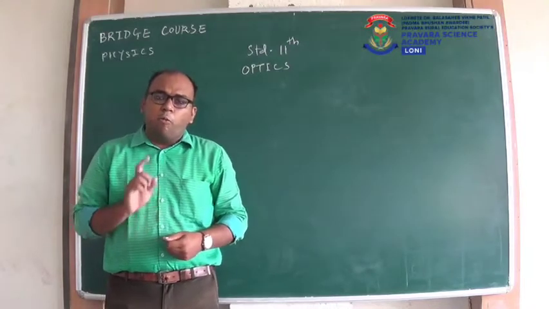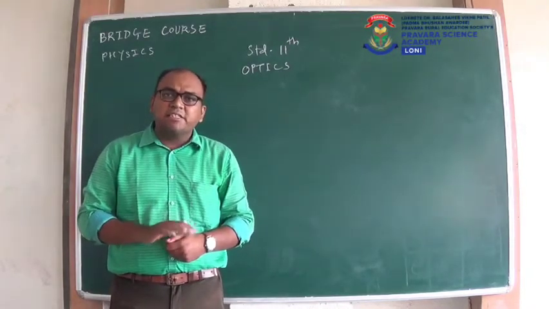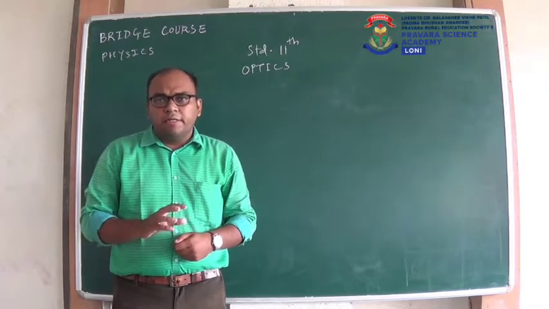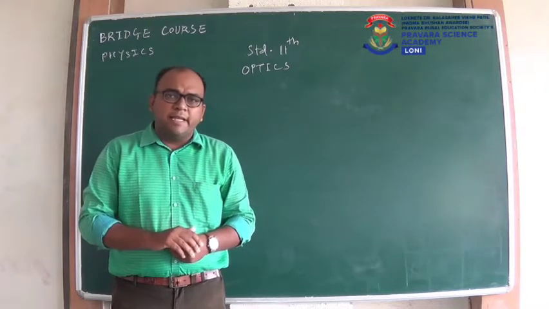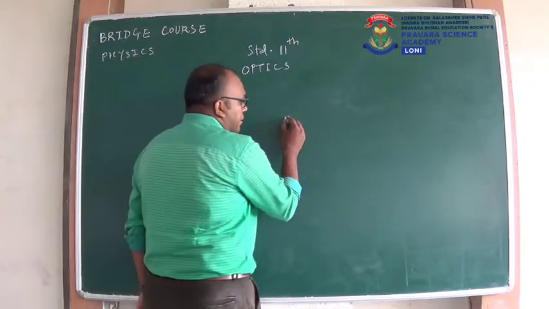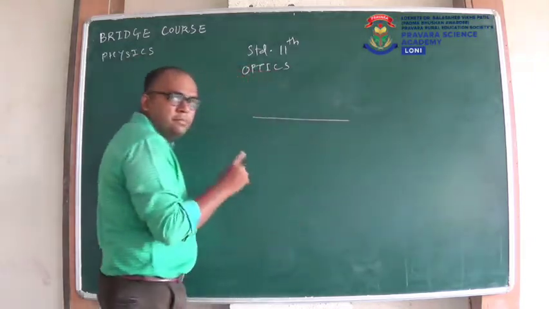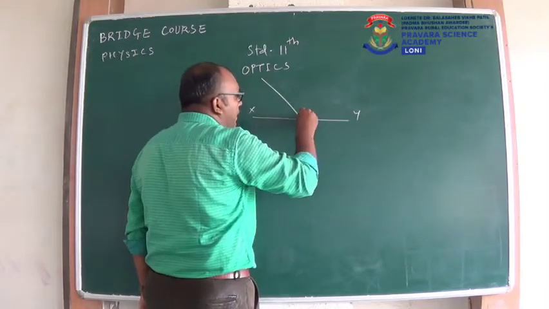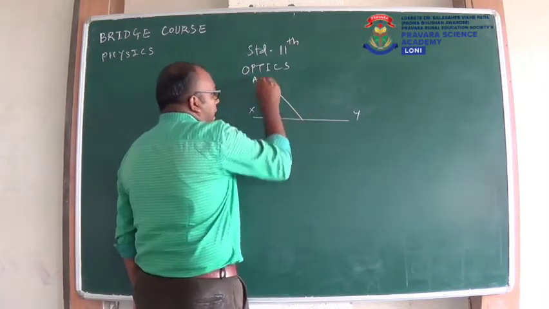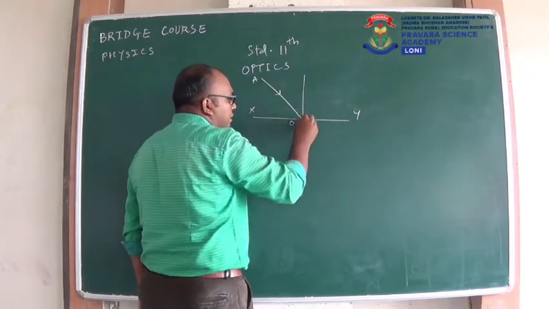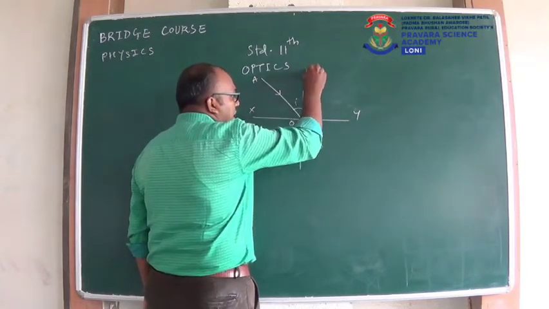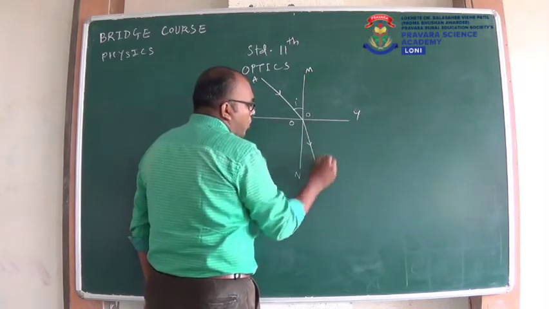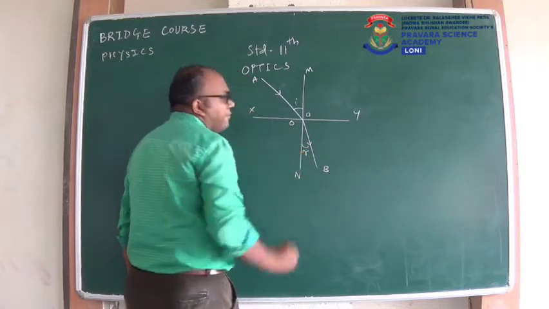We studied one formula of refractive index, and that is Snell's law, sin I upon sin R. Now we are going to study some other formulae of refractive index. Again we need a diagram. So suppose this is a surface separating two mediums x and y, light is incident obliquely, AO, this is the normal, this is the angle of incidence. It changes its direction, so it is OB, and this is the angle of refraction.